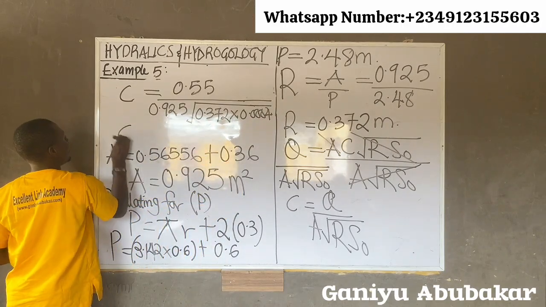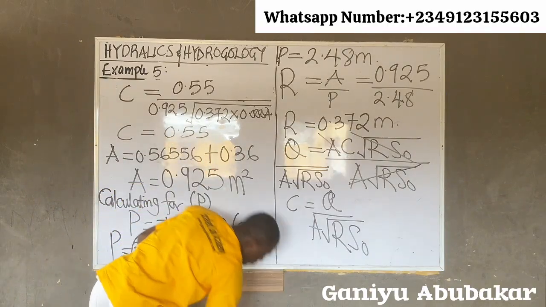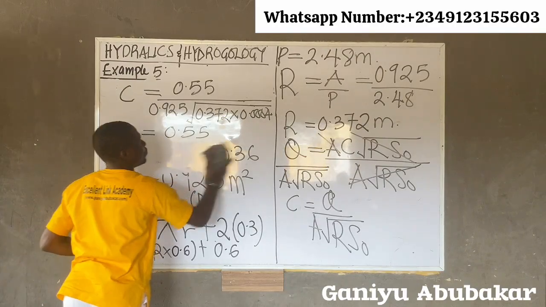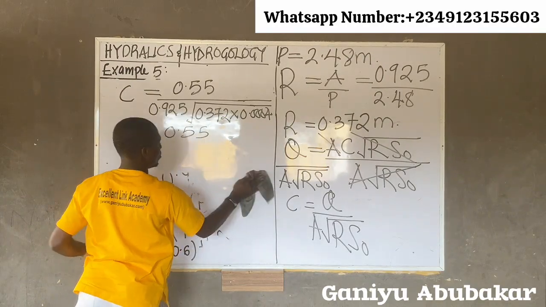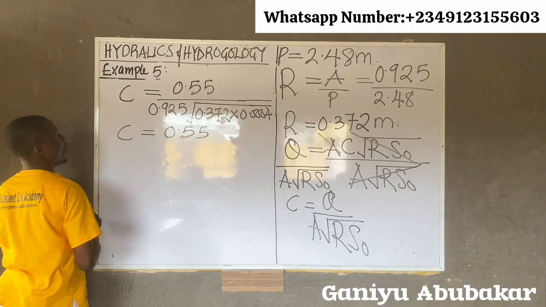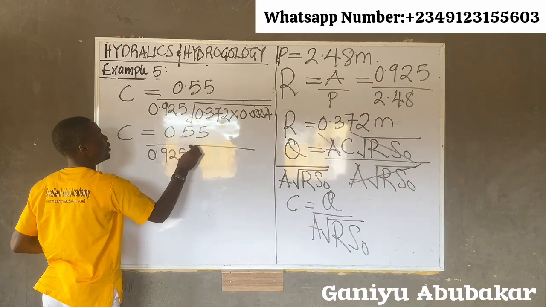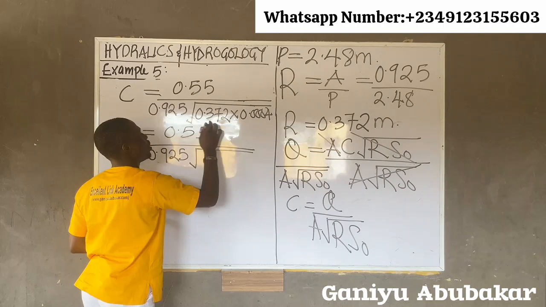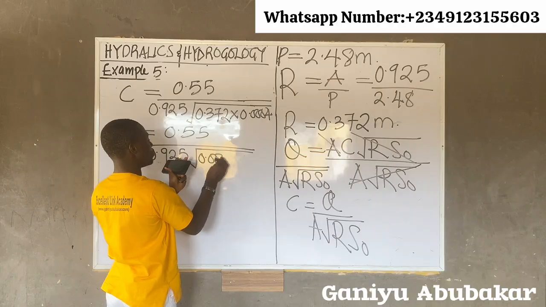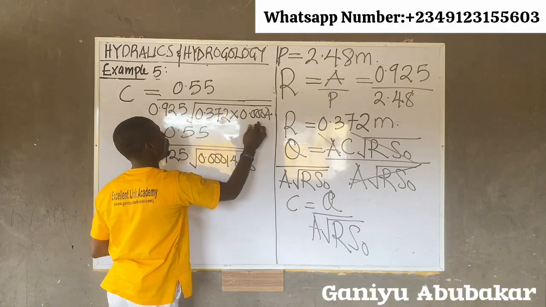Work on this. Repeat numerator. This gives you 0.55. All over, I have what? 0.925. Then root. Please multiply this inner one. What do you have alone? The inner one gives you about 0.0001488. Inner one alone gives you this.